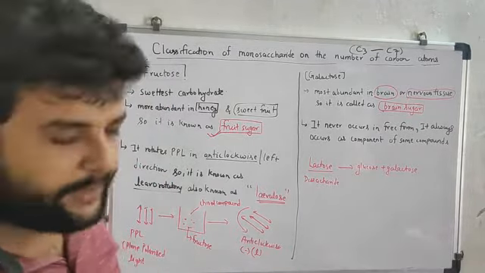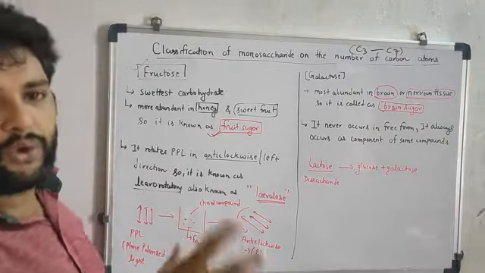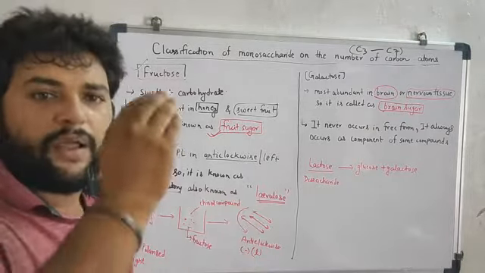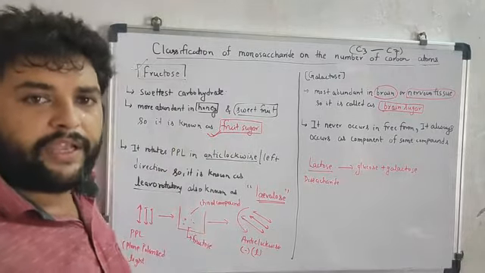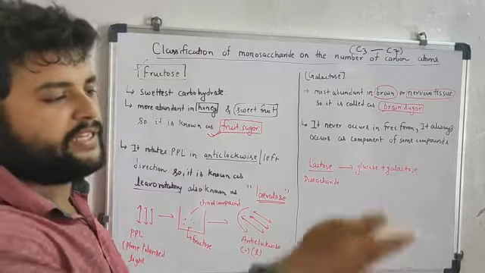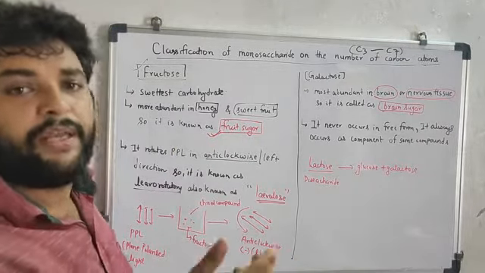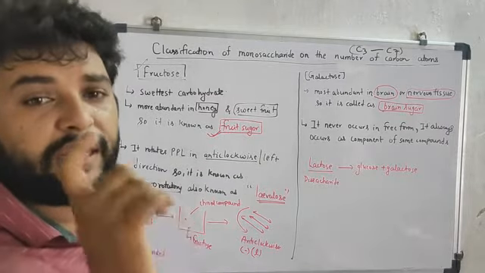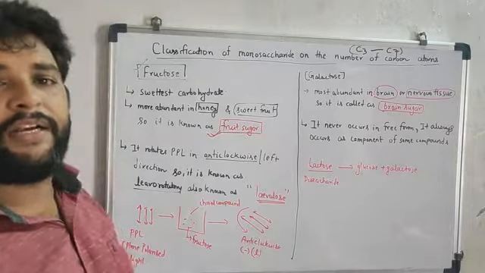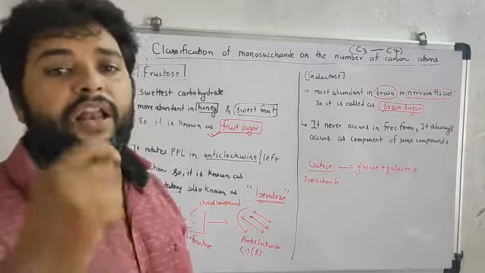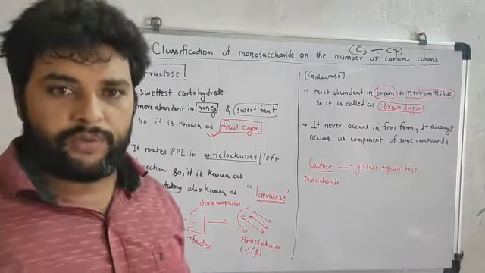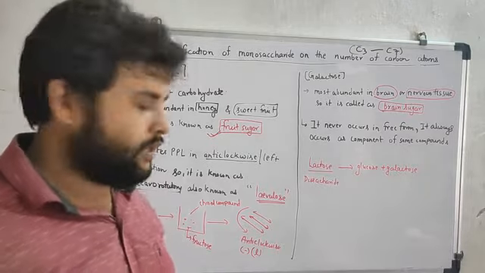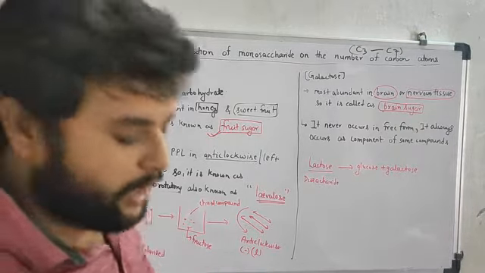Now the next thing, it rotates the PPL in the anti-clockwise direction. This means in the left direction. That's why it is known as levorotatory and called levulose. Glucose is known as dextrose, but fructose is known as levulose.